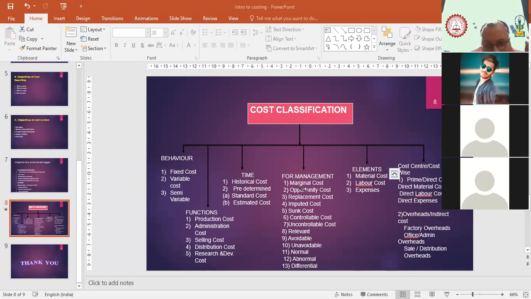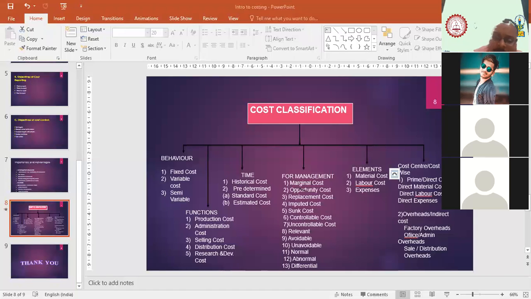Next one is distribution cost. Generally, we take selling and distribution together. If you want, you can take it together, or you can understand it in a different way by doing them separately also. Okay. So now next one is distribution cost.